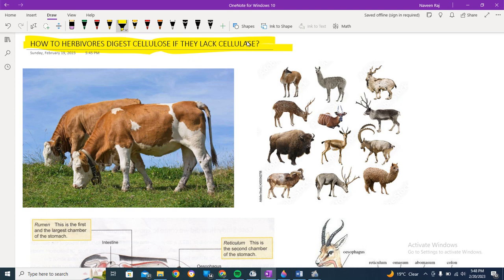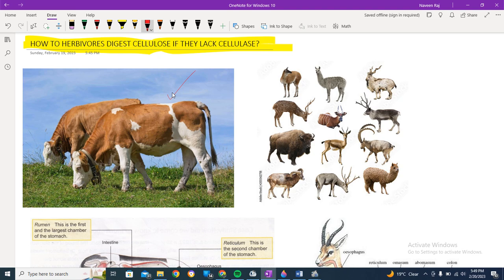Cellulose is only found in plant cells. We know about that. So how does the digestion of cellulose take place in animals? Isn't it a question to be asked? Yes, it is. Here I've shown you a diagram of a cow. The thing is simple: herbivores, especially those which eat grass, eat cellulose because grass is a plant form. So how does the animal surviving on this grass or some other crop digest the cellulose part?